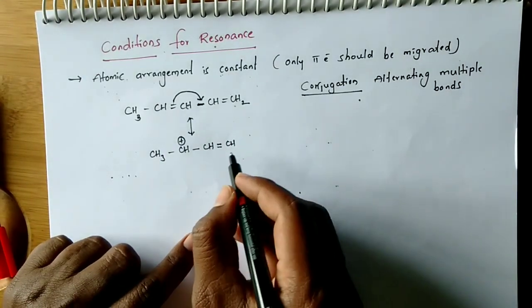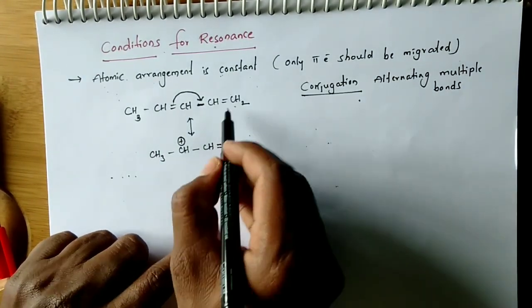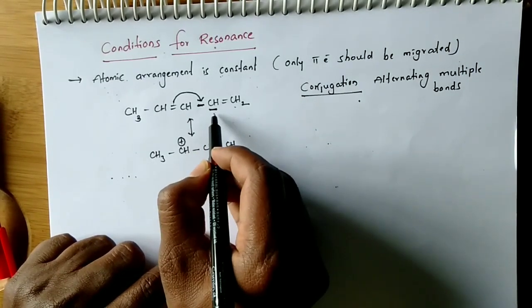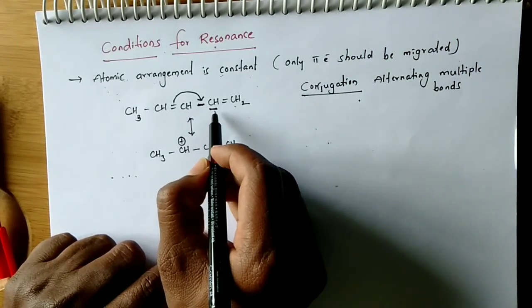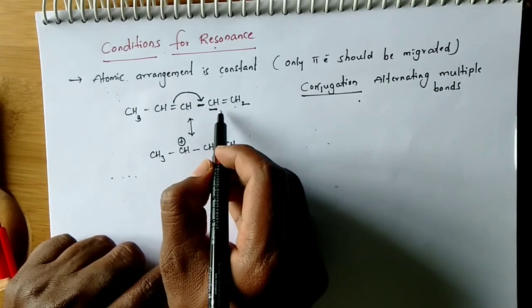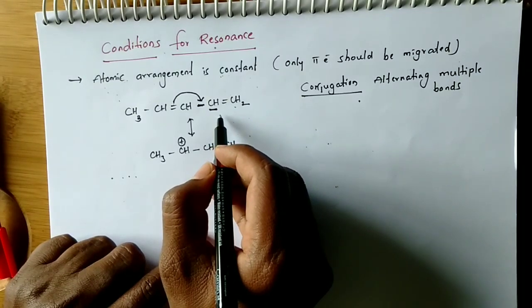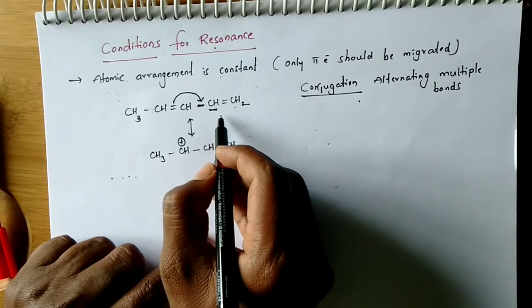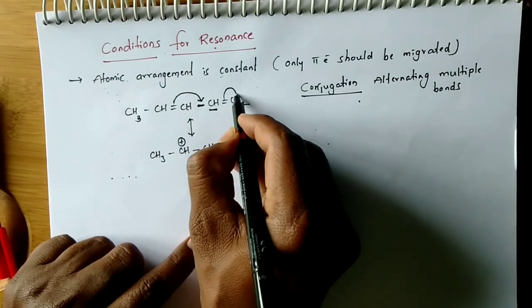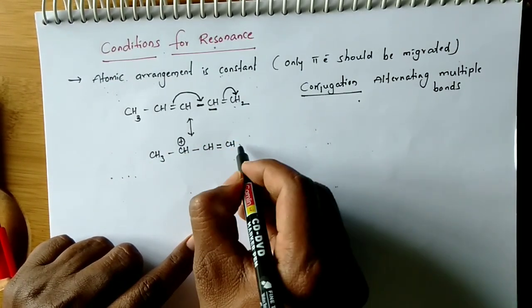What happens here? If one bond is formed here, this carbon gets excess valency, meaning the tetravalency is exceeded. Around this carbon there will be 5 bonds. Now, carbon never shows valency 5, it never exceeds valency 4. To satisfy the valency, these pi electrons will shift onto this carbon.